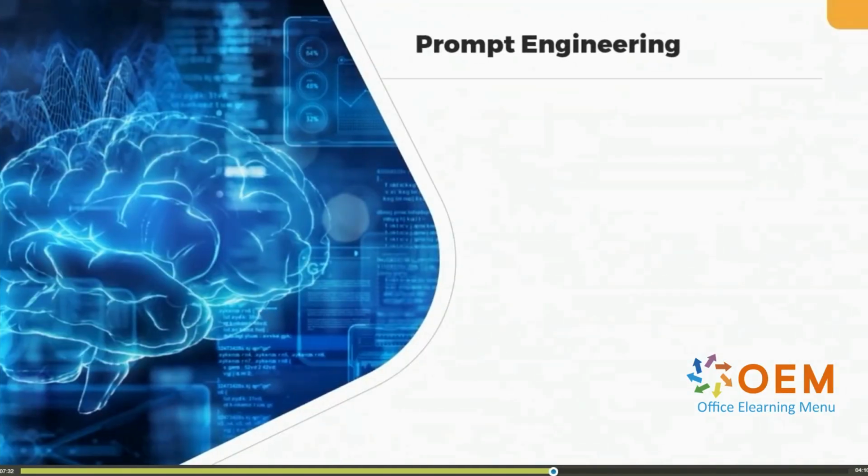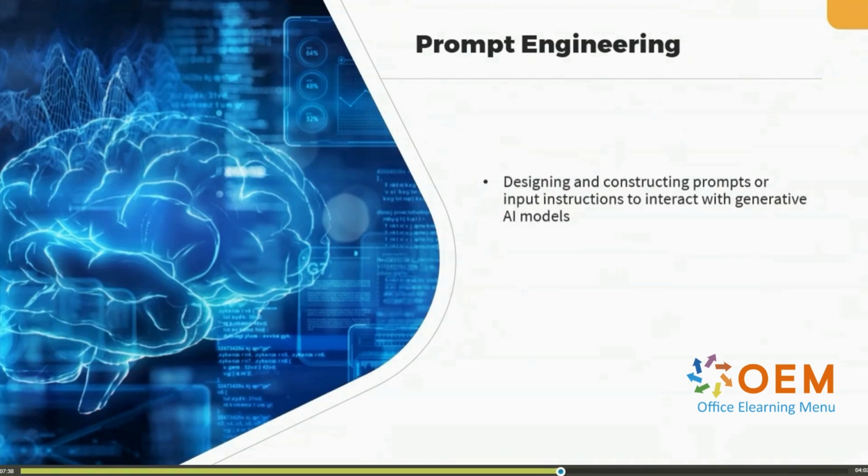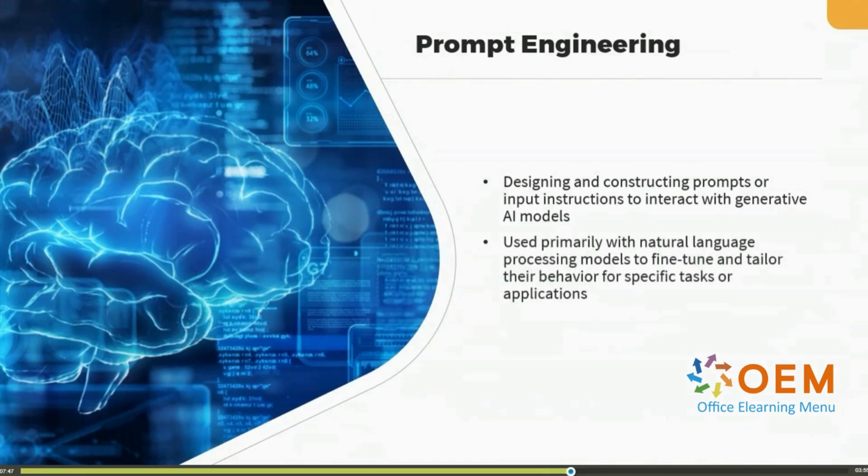Now we'll work with both statistical techniques and machine learning models with the help of prompt engineering. Prompt engineering is the field of designing and constructing prompts or input instructions to interact with generative AI models. Prompt engineering is used primarily with natural language processing models to fine tune and tailor their behavior for specific tasks or applications.